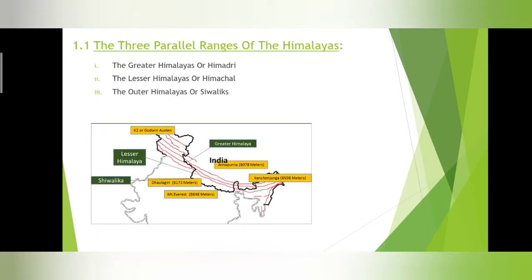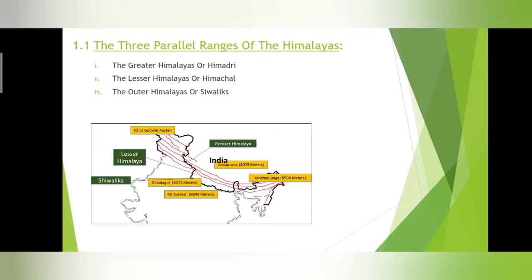So now we talked about the northern mountains. The northern mountains consist of 3 parallel ranges of the Himalaya. There are 3 parallel ranges of mountains here. The whole Himalayas can be divided into 3 parallel ranges. You can see the red lines over there, those are the various ranges here. So these 3 mountain ranges in the Himalayas are called by different names.